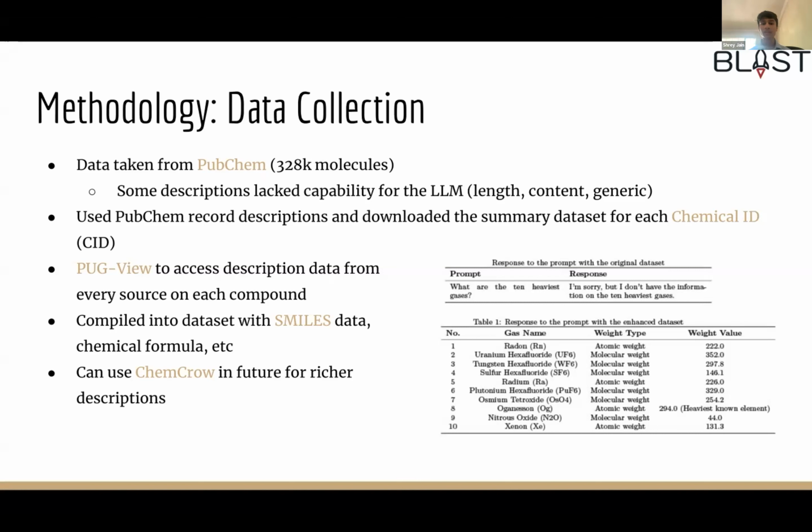At the end of our data collection, our dataset contained an average length of 3.09 sentences per description. Ideally, to increase the average length, you can use ChemCrow, a method which can derive richer descriptions using online queries for information, which will be discussed later.